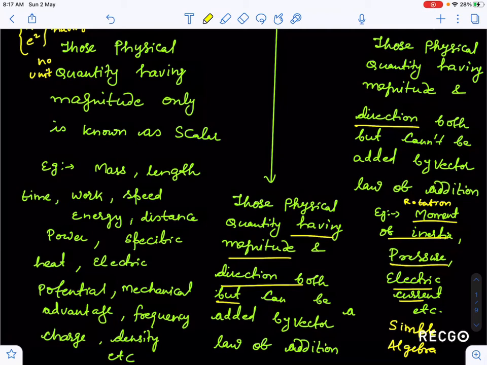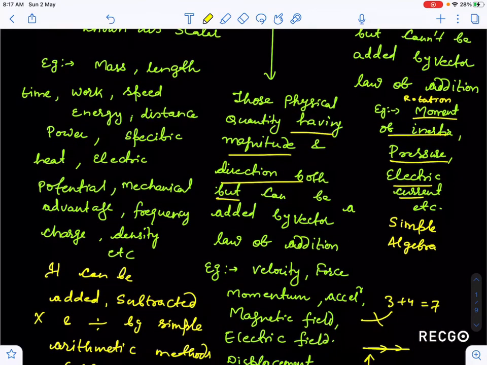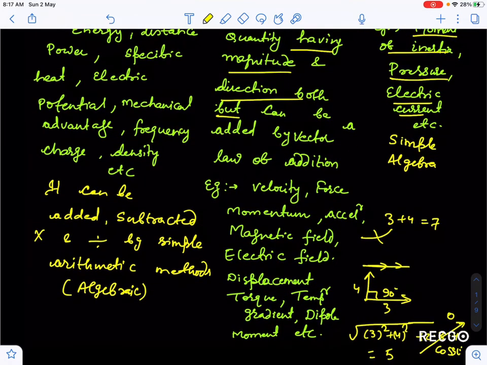What is vector law of addition? We will discuss in the next class. Now guys, examples of vectors are force, velocity, acceleration, momentum, magnetic field, electric field, even angular momentum, torque, displacement, temperature gradient, dipole moment. These are all examples of vector quantities.